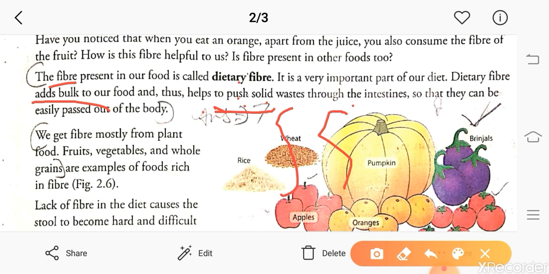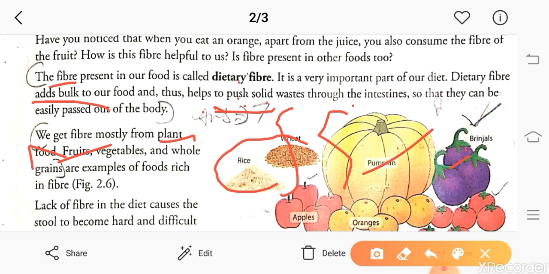Where do we get dietary fiber? We get dietary fiber from all plant foods: fruits, vegetables, and whole grains. Fruits, vegetables, and whole grains are the rich sources of dietary fiber.